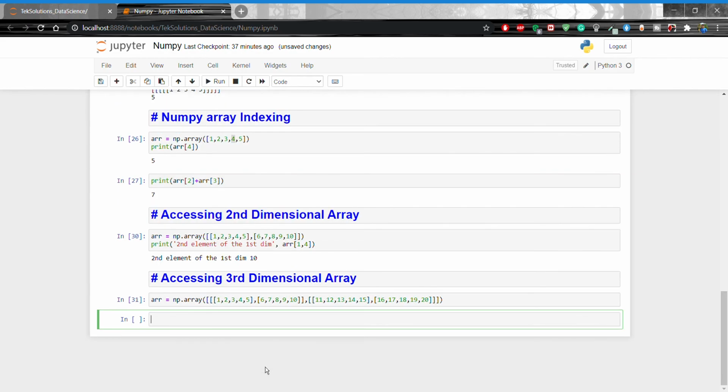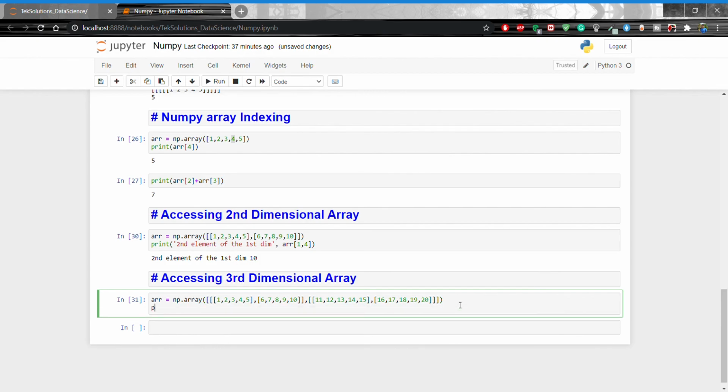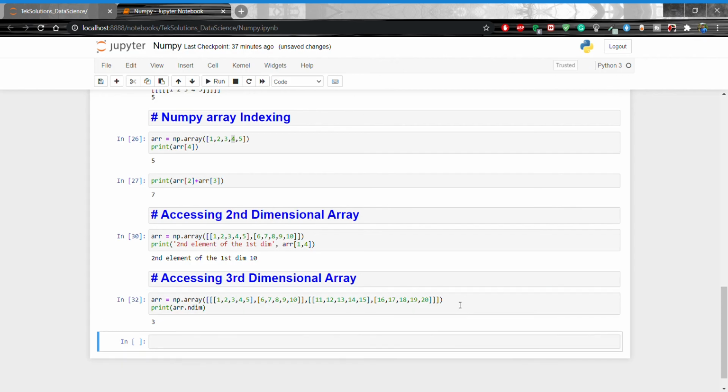Now shift enter. Now I am going to check print array.ndim. Shift enter. This is a three-dimensional array.